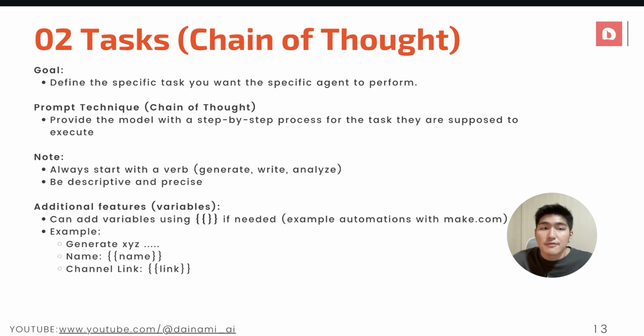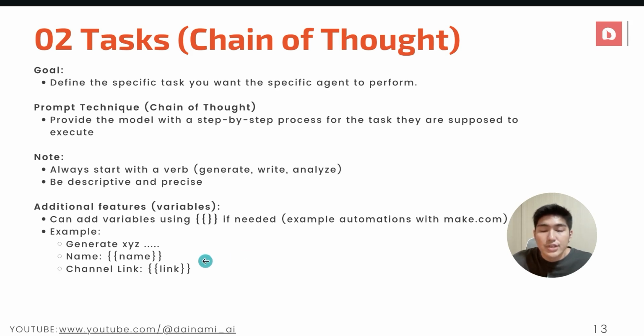Now, there's a little add-on feature for those that are creating more complex AI solutions. For example, you're actually creating an automation together with a workflow like Make. You will have different variables that you want to link directly to your AI as well. And that's where you can use the brackets over here to actually link the AI to the different resources itself. For example, you could write the description of what you want it to do, and then you could link the data that you'll be getting, such as name, bracket name, any of the link and reference that you can get from the Make automation itself. And that way it will automatically be able to reference and take information from the automation platform.